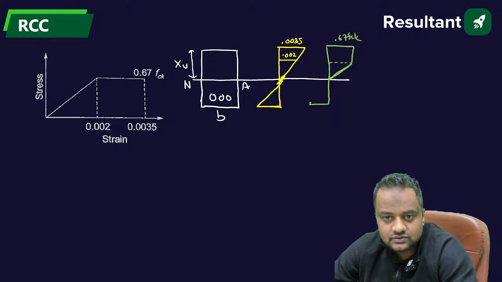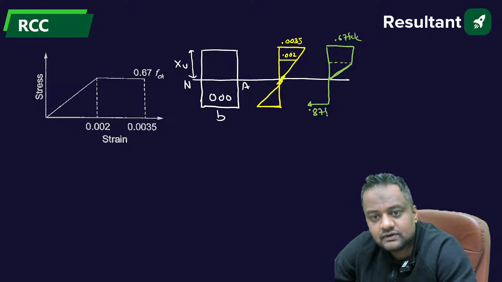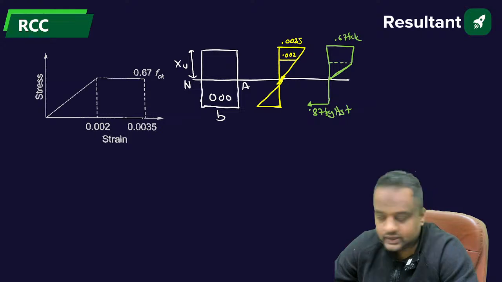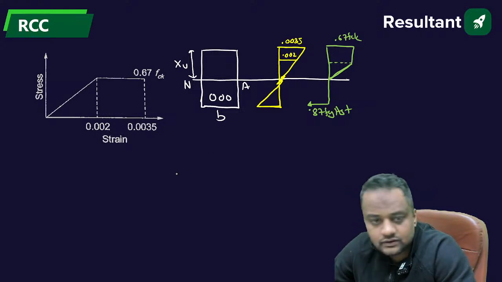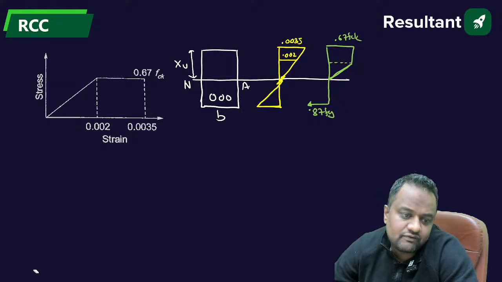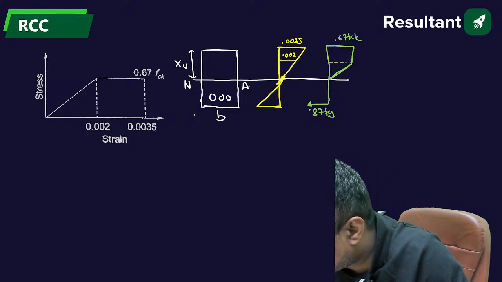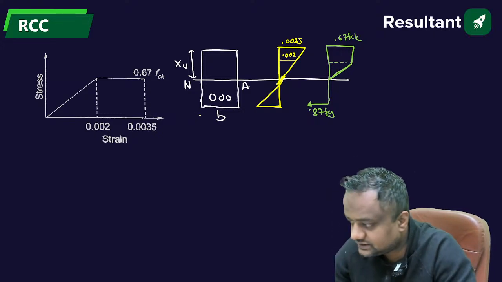Here the stress of steel gives the force 0.87 Fy into AST. The stress is Fy, but we take a safety factor, Fy divided by 1.15, that is 0.87 Fy.